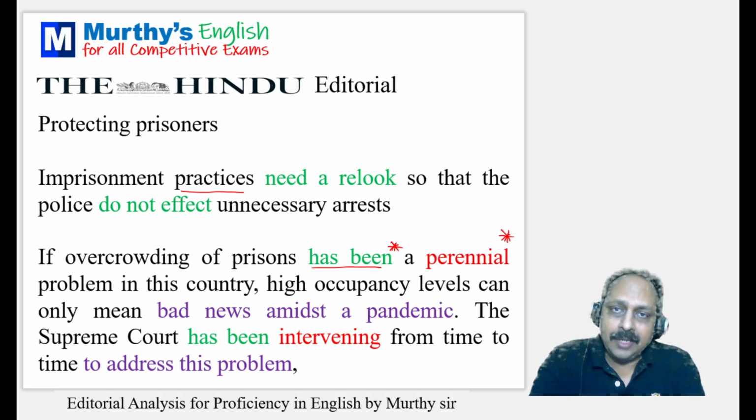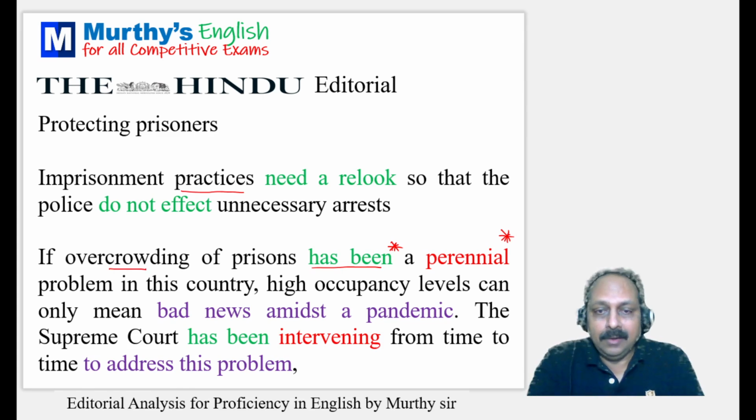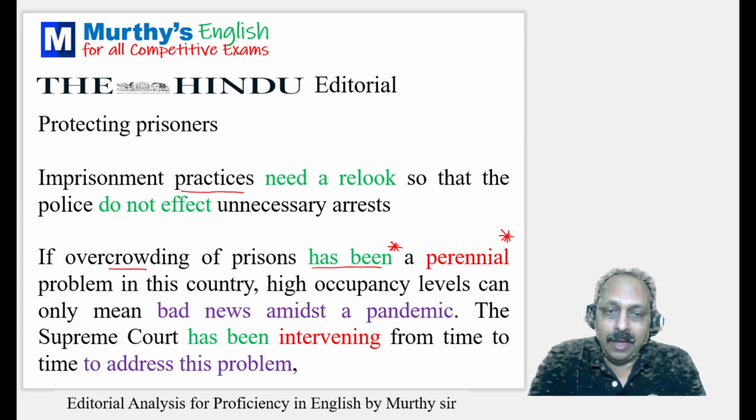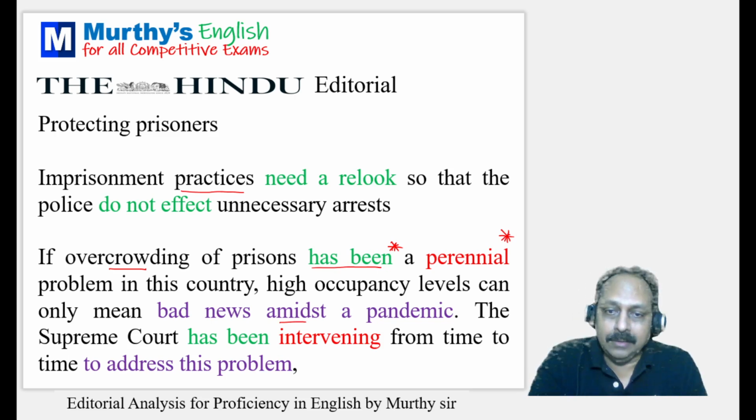Perennial means what? Lasting for a long time, something that lasts or exists for a long time, or infinitely. Then we use the word perennial. This has been a perennial problem in the country. What has been a perennial problem? Overcrowding. High occupancy levels can only mean bad news amidst a pandemic. High occupancy when it comes to hotels, good news. High occupancy when it comes to prisons, bad news, especially in the middle of a pandemic. And here amidst means what? In the middle of a pandemic, not good news.